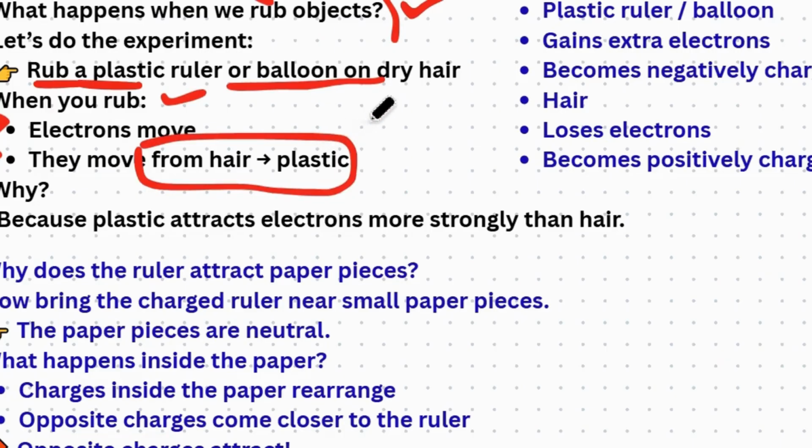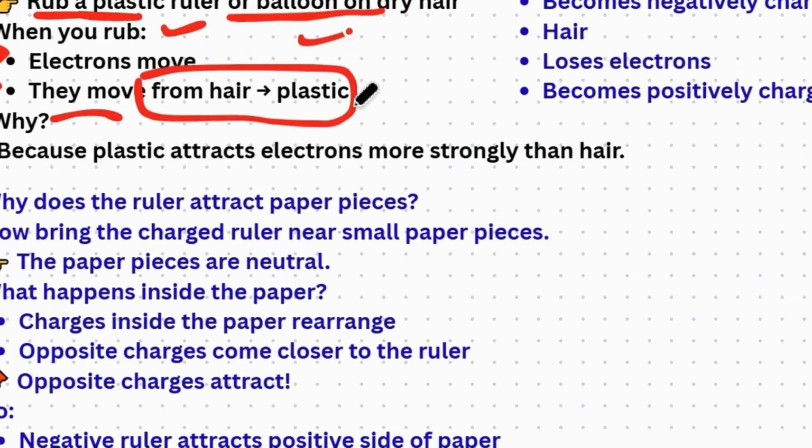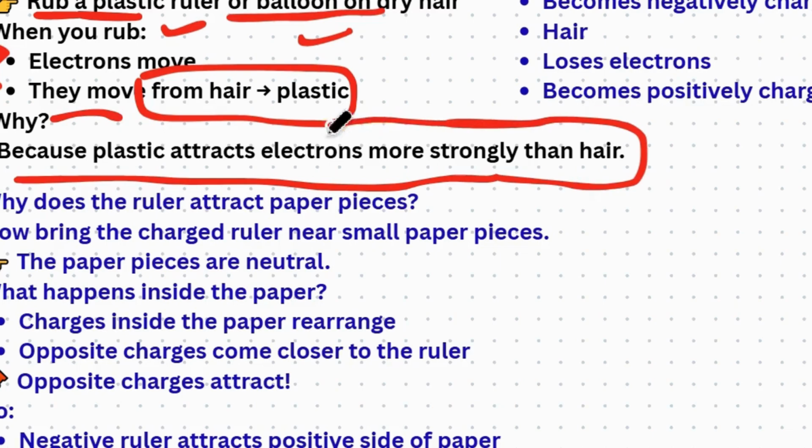Before, there were equal numbers of charges on the hair as well as on the ruler or balloon. But when you rub together, the electrons start moving from one object to the other. Which charges are moving right now? Positive or negative? Those electrons are moving from the hair to the plastic. Why from the hair to plastic? Because plastic attracts electrons more strongly than hair. This is the answer to the question: why not from plastic to hair?